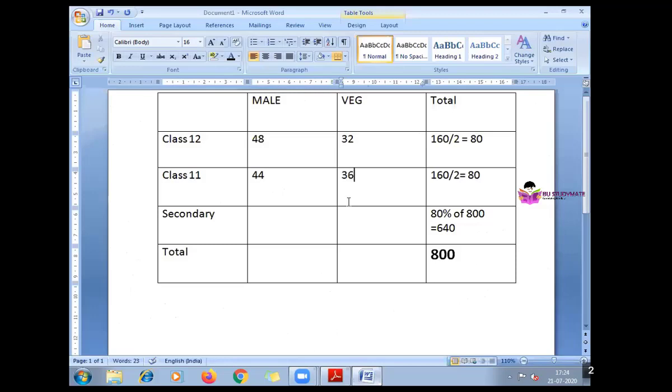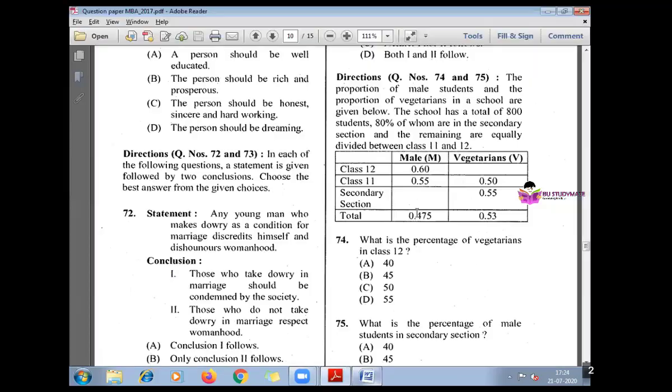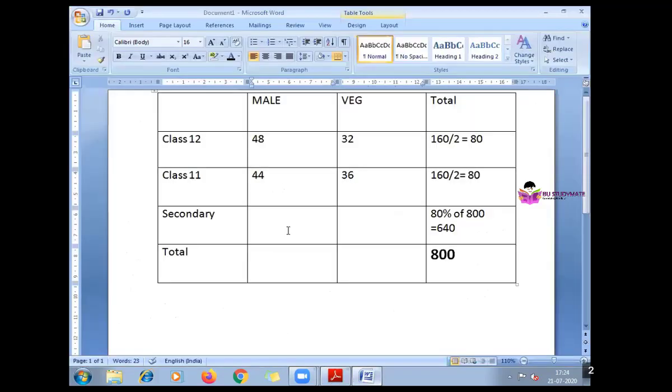Okay, the question is something wrong there. Then secondary, 0.55 they have given. 0.55 means 352. So the remaining will be 288. So if you add, this is 380 and this is 420, altogether amounting to 800. Now, this is how you should fill the table altogether. So after filling the table, it will be very easy to understand.